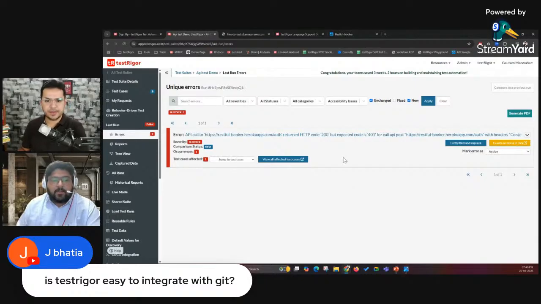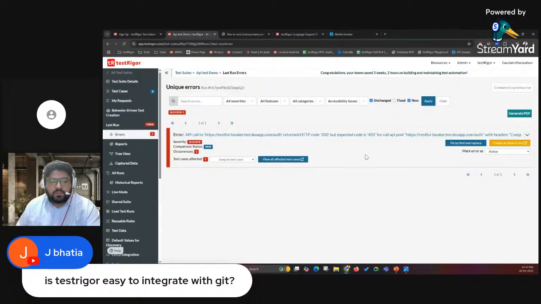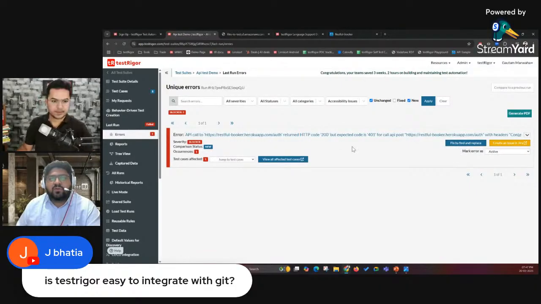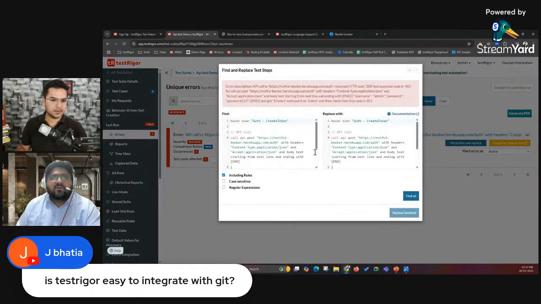Okay, great. And there's one more feature, guys: fix by find and replace. For example, there is a change in the UI. You had a button called sign in, and you were using a click sign in command in that particular test case, and now the button has been replaced with maybe login, right? Because all of the test cases are failing, you can come here, fix by find and replace.